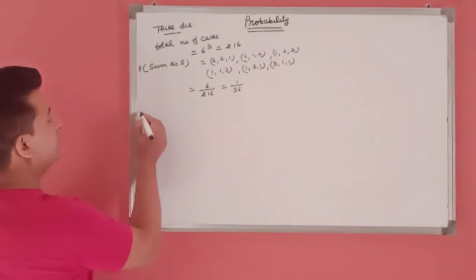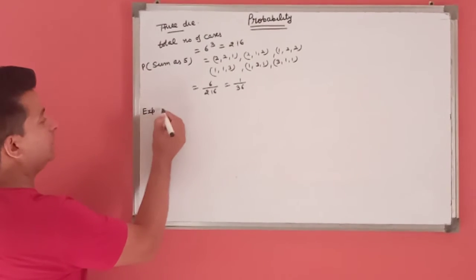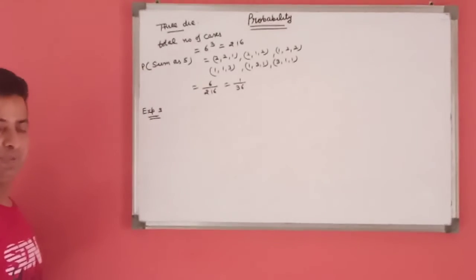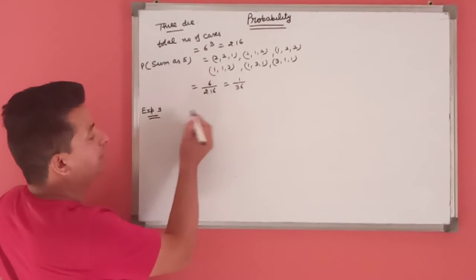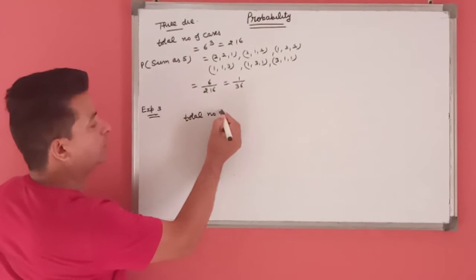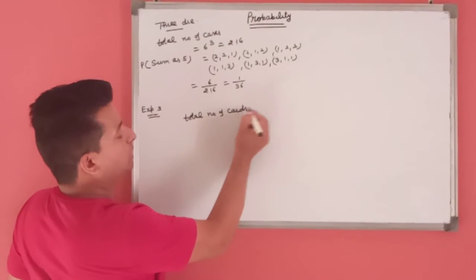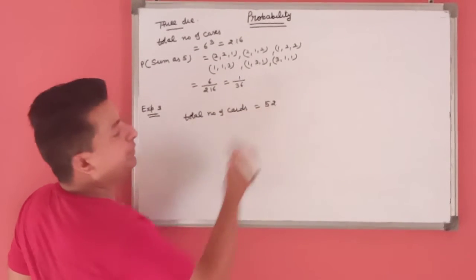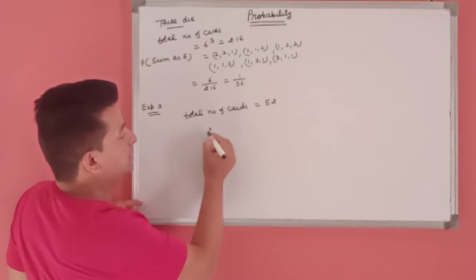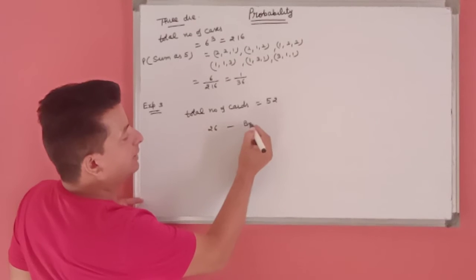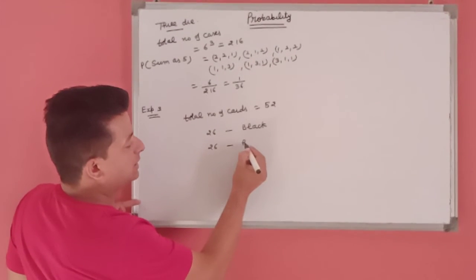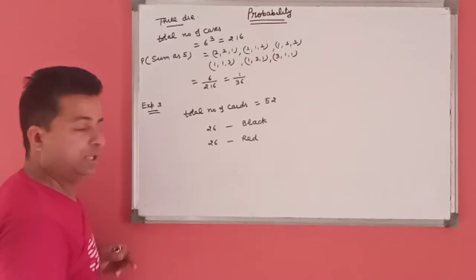In the third experiment, we have a pack of cards. As we know, in a pack of cards the total number of cards are 52, in which 26 cards are of black color and 26 cards are of red color.